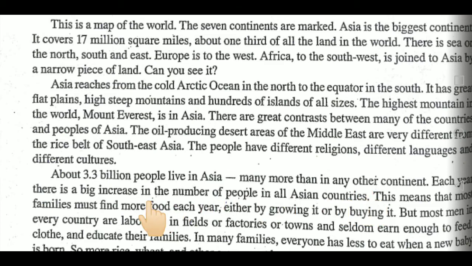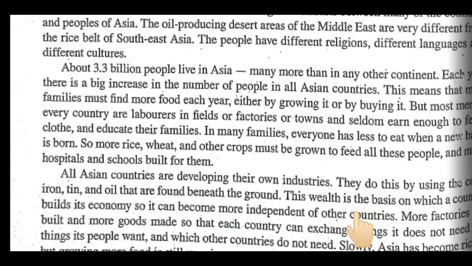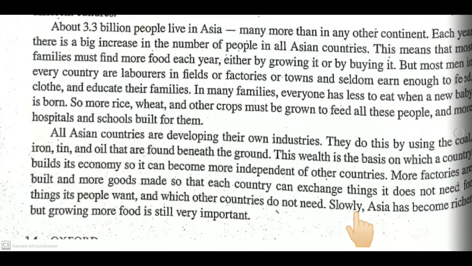Each year there is a big increase in the number of people in all the Asian countries, as their population is very large, so it is multiplying every year. This means that most families must find more food each year, either by growing it or by buying it. When the population is increasing so rapidly, their need for food is also increasing. And how can they manage the food?